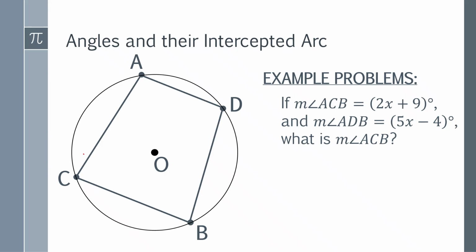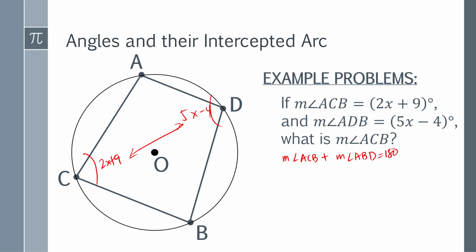Since angle ACB here is 2x plus 9 and the other one here is 5x minus 4, these two opposite angles are supplementary to each other. So the measure of angle ACB plus the measure of angle ADB is equal to 180 degrees.